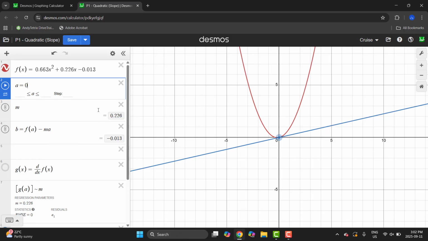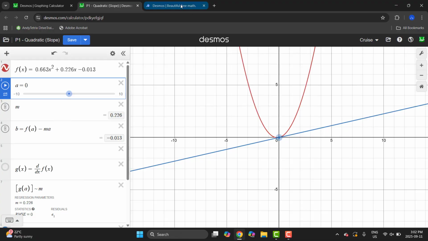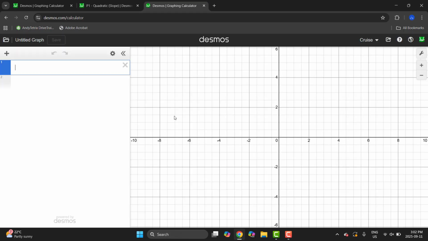So we're going to create a series of these data points into a chart, and as we do that, we should get a nice graph that is formed. So I'm going to go ahead and do that. I'm going to open up a new Desmos graph. So I think I can right click on Desmos and open in a new tab. I can then click on Open Graphing Calculator, and we'll get started, and I'll just show you a couple and then I'll sort of fast forward it.